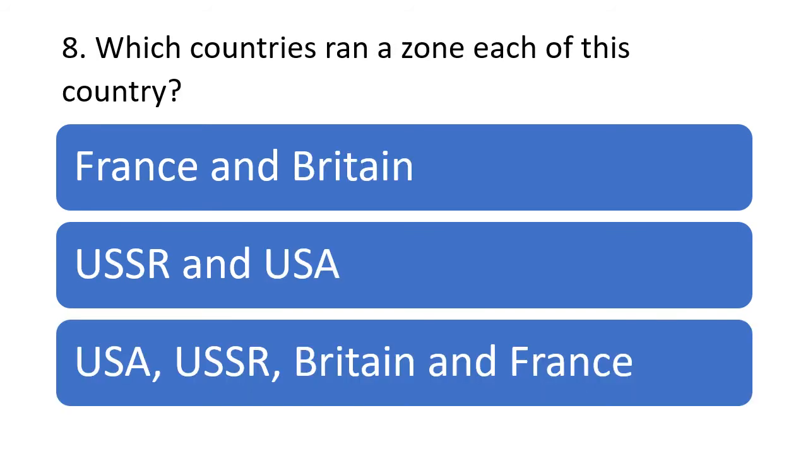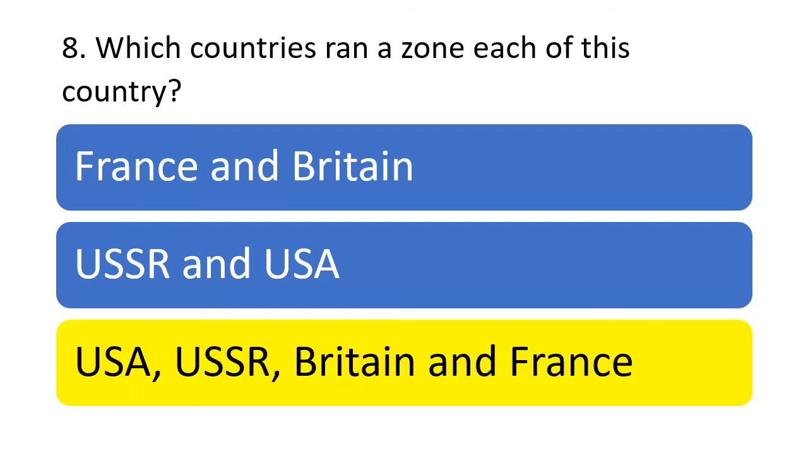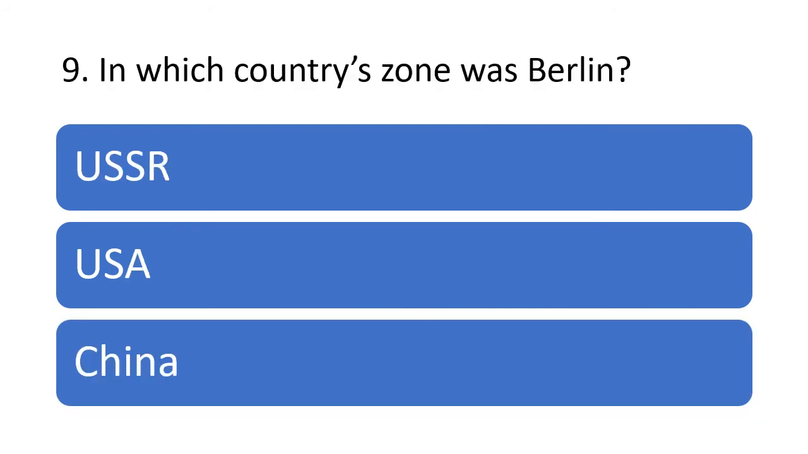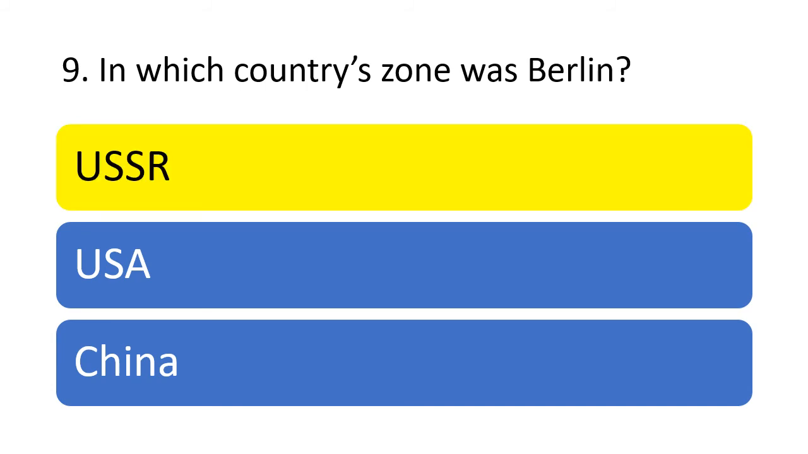Question 8. Which countries ran a zone each of this country? Was it France and Britain, USSR and USA, or USA, USSR, Britain and France? And the answer is all 4, so the USA, USSR, Britain and France. Question 9. In which country's zone was Berlin? Was it in the zone run by the USSR, by the USA or by China? And the answer is the zone run by the USSR.